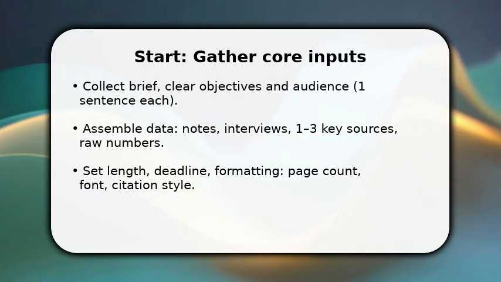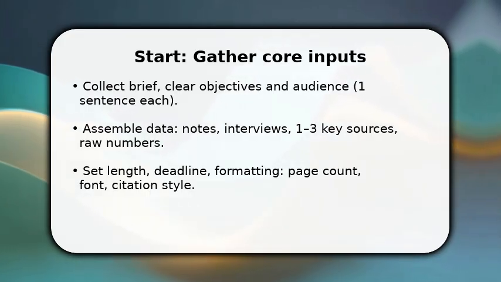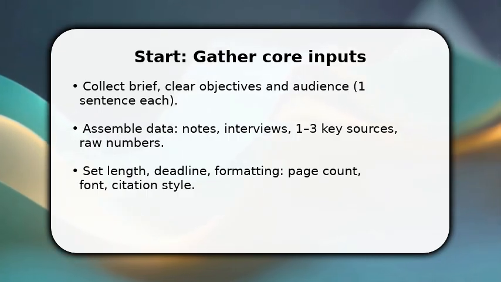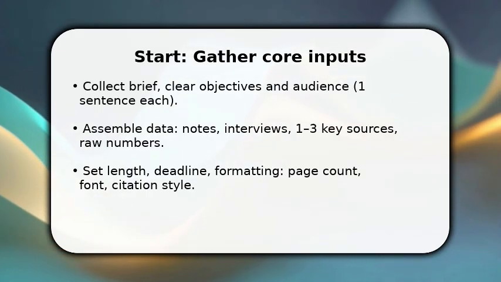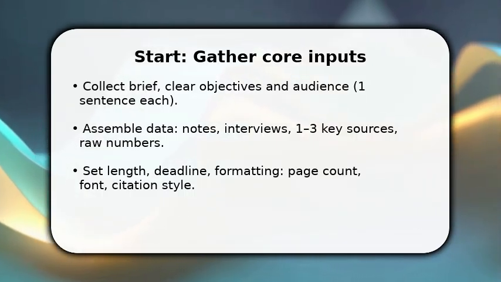You begin by gathering only what you must: objectives, audience, and the raw evidence that proves your point. Once done, prioritize 3 reliable sources and the concrete numbers or quotes you will use. Make sure to set length and formatting constraints now, page count, font, citation style, because that shapes how you write.